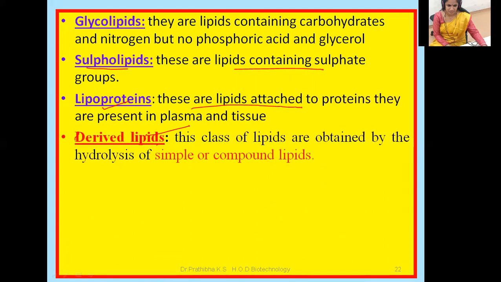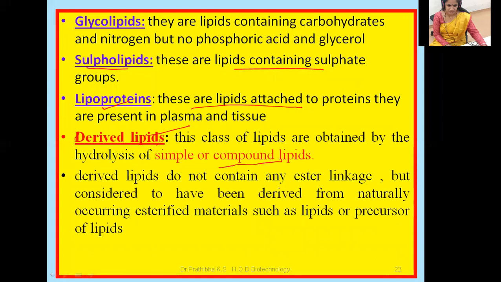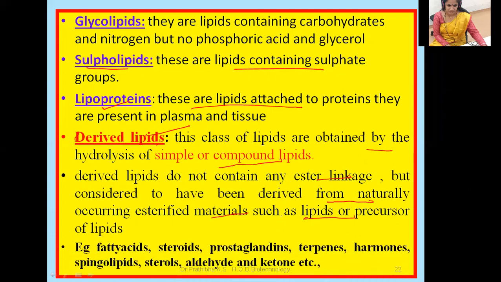This class of lipids is obtained by the hydrolysis of simple or compound lipids. It means they are the derivatives of simple or compound lipids. Derived lipids do not contain any ester linkage, but are considered to have been derived from naturally occurring esterified materials such as lipids or precursors of lipids.